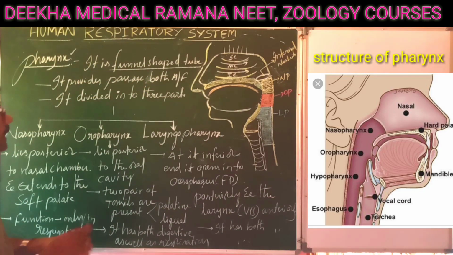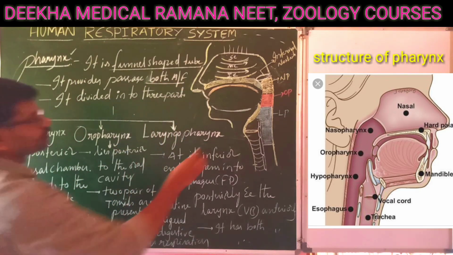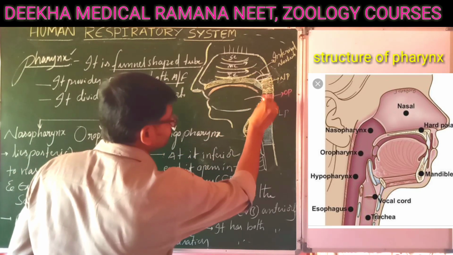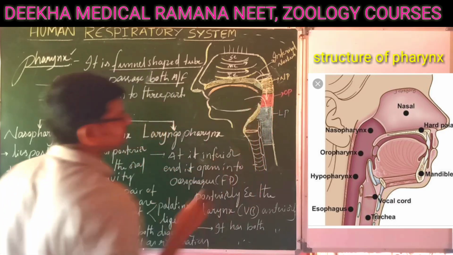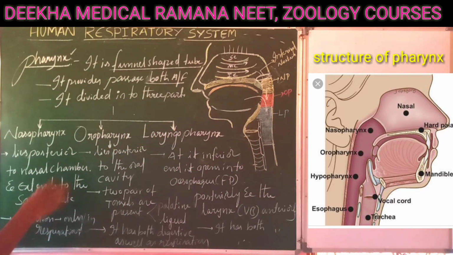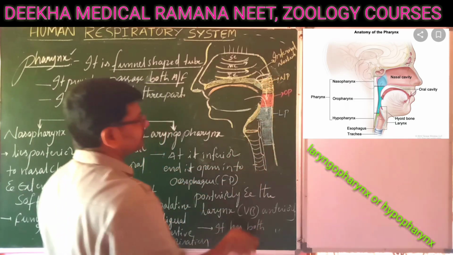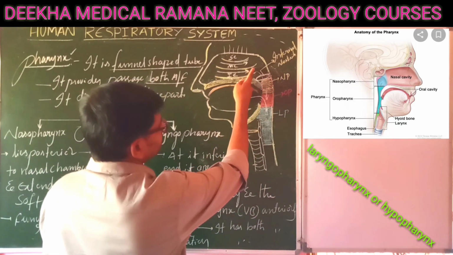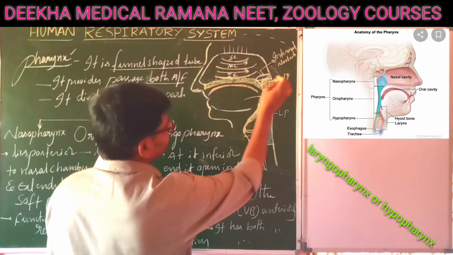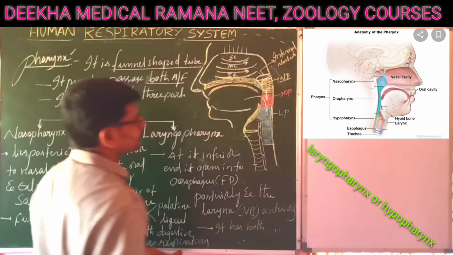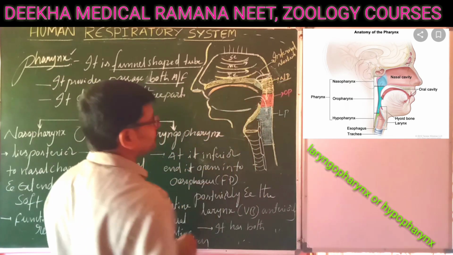It provides the passage of both air as well as food. It is a common passage for both air and food. It is divided into three parts. Structurally, the part where the nasal cavity opens into the pharynx is called the nasopharynx. That is the superior part of the pharynx.